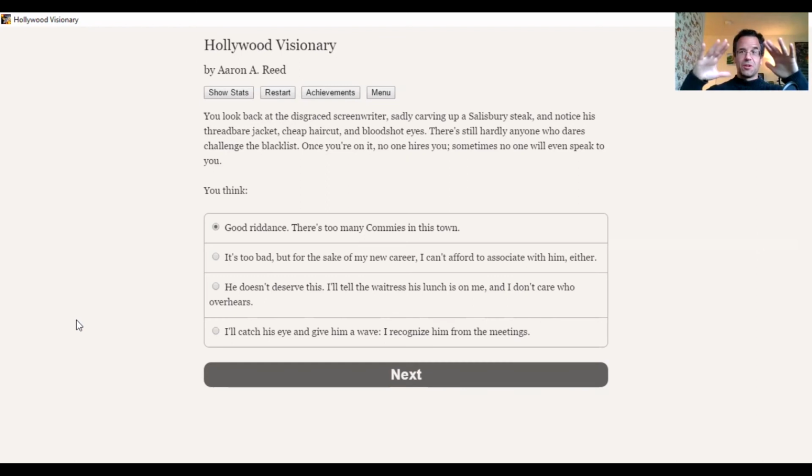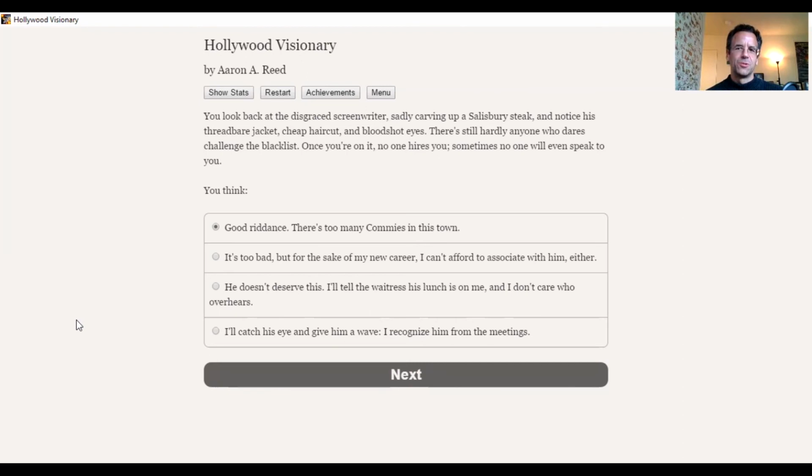But in terms of your ability to have a career, your career could continue if you cooperated with the government. So what is the wrong choice? It's an interesting choice here to make. Do we connect with this writer? Is that the smart thing to do? Business wise, it is not the smart thing to do based on the culture that the business was in. But morally, it is the right thing to do to reach out to this blacklisted writer. So what do we do here?